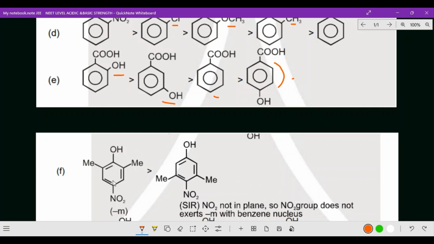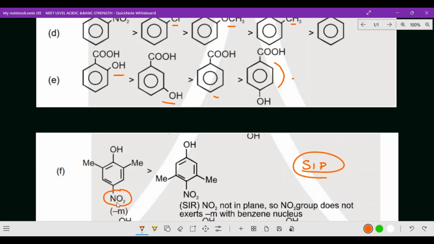So please note down. The next one has a methyl group at both ortho positions, and then OH. This is SIP, steric inhibition of protonation, caused by a bulky group connected next to the hydroxy group. So which is stronger? Of course this one is stronger.